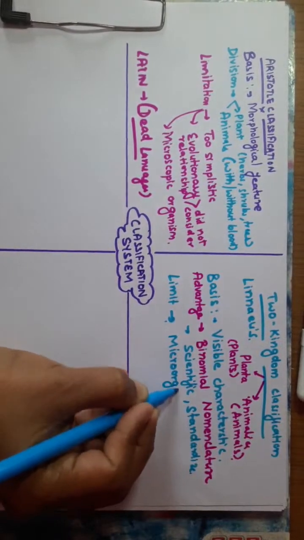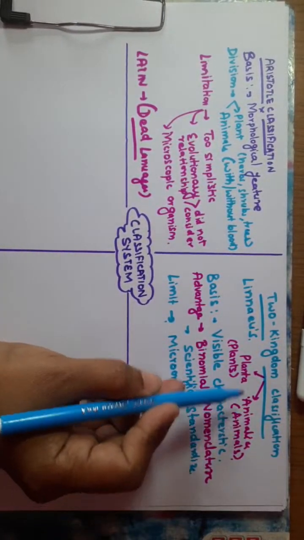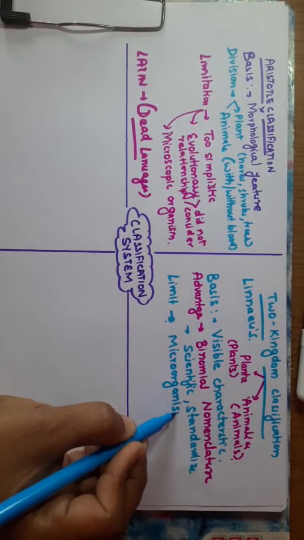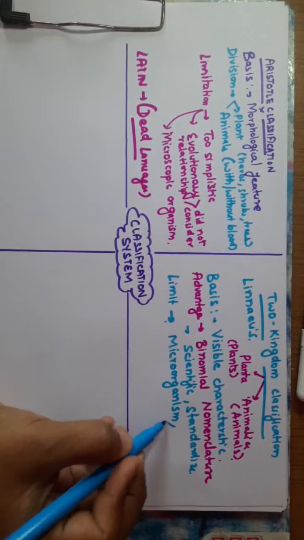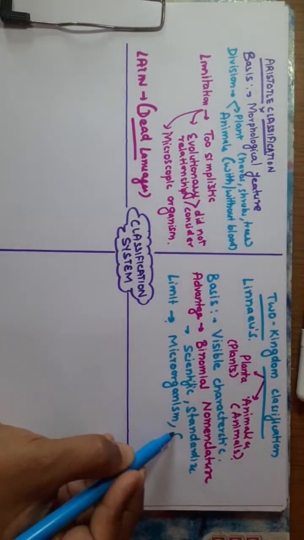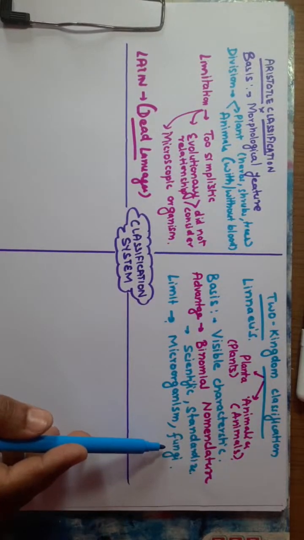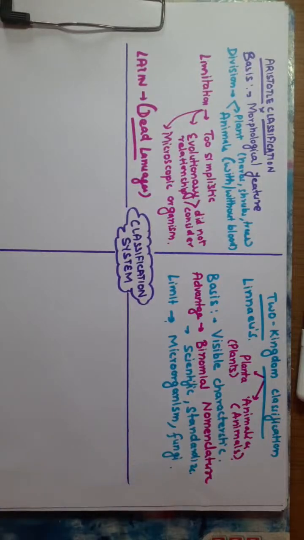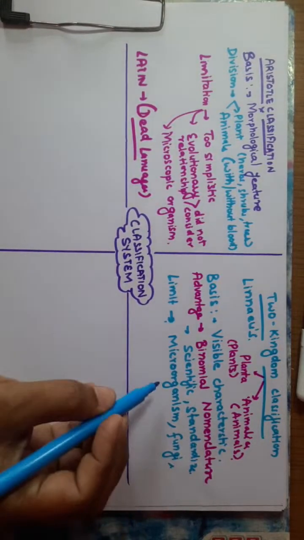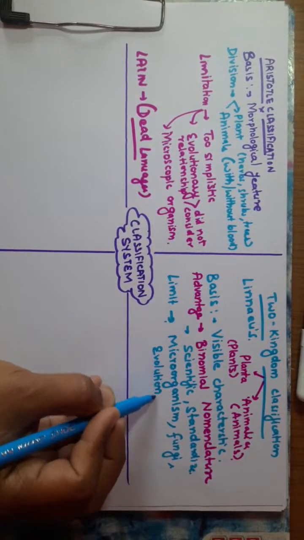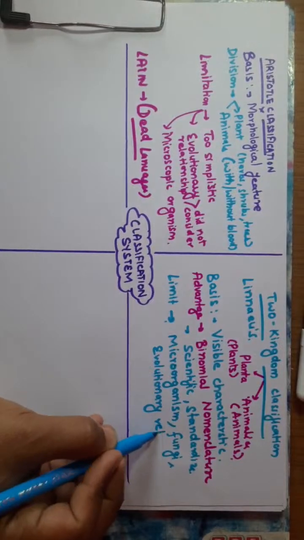It is very difficult to place fungi, because they exhibit characteristics of both the plant as well as the animal. Moreover, it does not take into consideration the evolutionary relationship.